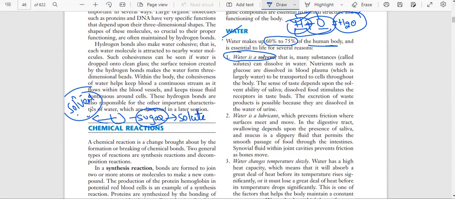I will explain with the help of the whiteboard. These are the capillaries, these are the blood vessels. In blood vessels we have blood.